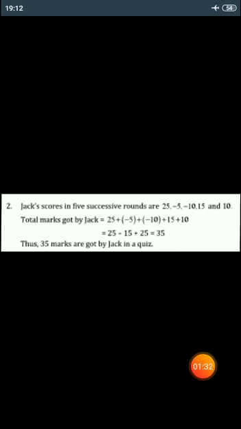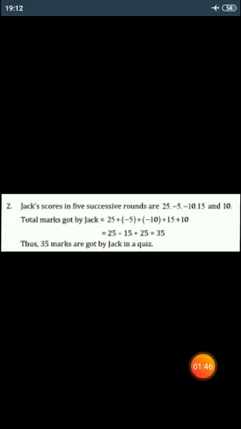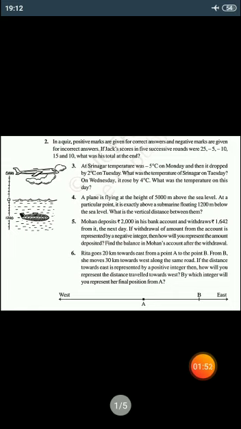That's why the next step is 25 minus 15 plus 25. Now 25 plus 25 is equal to 50 and 50 minus 15 is equal to 35. 35 marks were got by Jack in the quiz. Now question number 3.